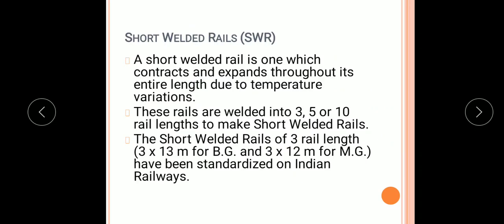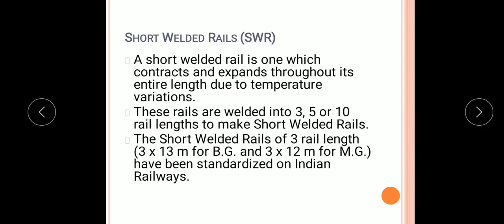The short welded rails of 3 rail length means, for broad gauge the length of the rail is 13 meter. So for 3 rail length, the length of SWR is 3 into 13 meter for BG, and if it is a meter gauge, that is MG, then it is 3 into 12, which have been standardized on Indian Railways.